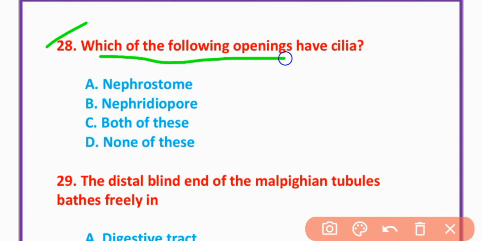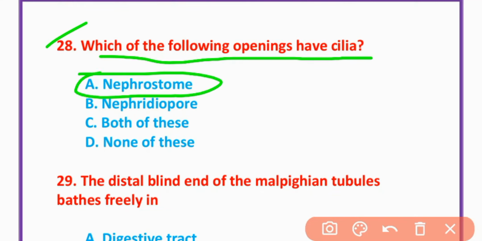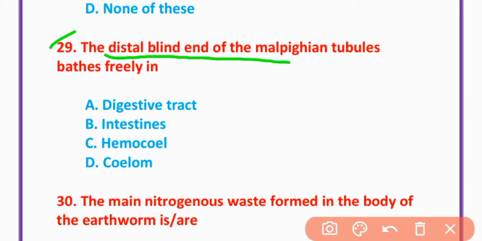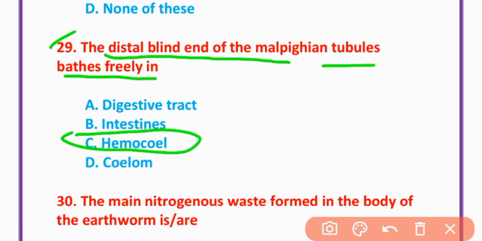20H. Which of the following openings have cilia? Nephrostome is the opening that has cilia. MCQ number 29. The distal blind end of Malpighian tubes bathe freely in hemocoel. Option C is correct.